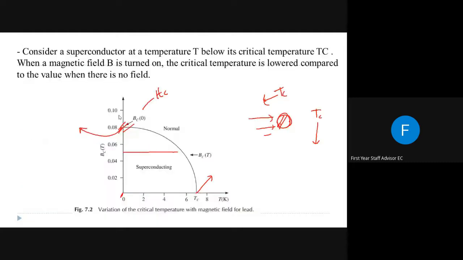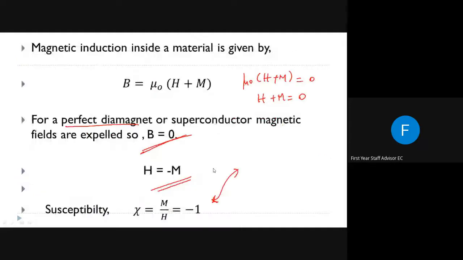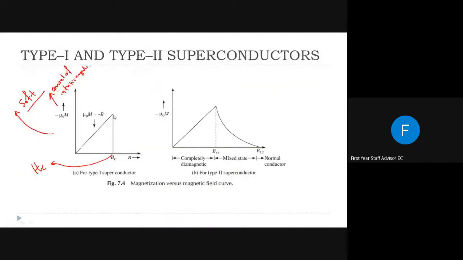That means we already said that when we increase the external magnetic field H, after some critical field the field lines start to enter into this material. And for a type 1 superconductor, this happens immediately. After this critical field, suddenly, or abruptly, the magnetic field lines will enter into that material.